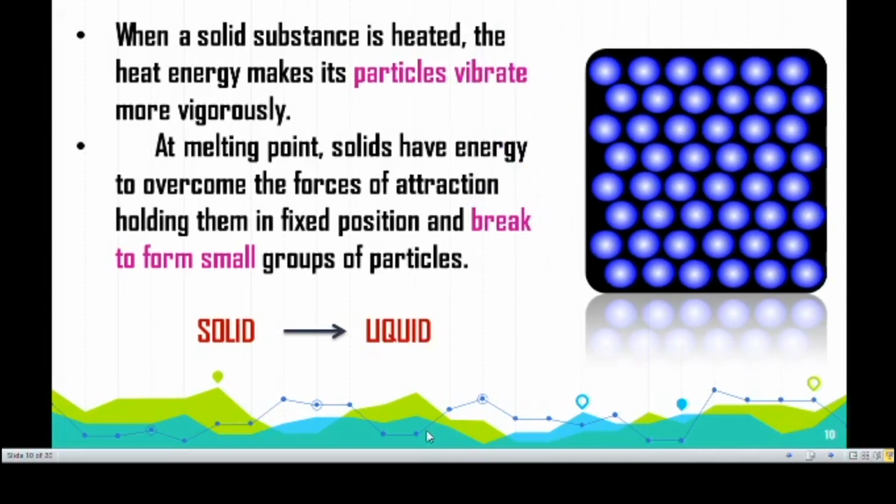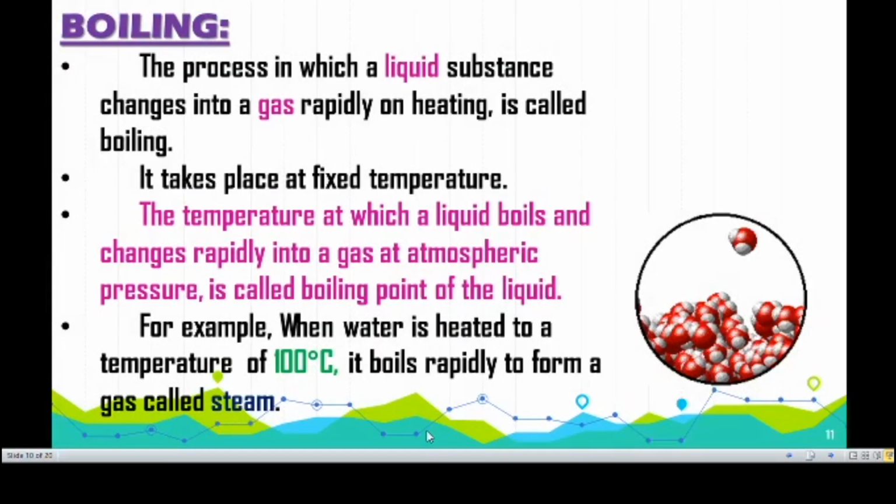In melting, when we are heating a solid substance, that heat energy makes the particles in the solid vibrate more vigorously. This vibration causes the force of attraction to become weak. At the particular melting point, the particles have enough energy to overcome the force of attraction. So they break into small groups of particles. That leads to the liquid state. The solid converting into a liquid is called the melting process.